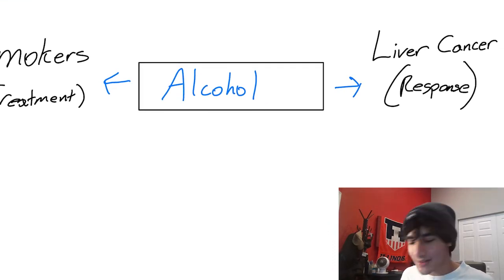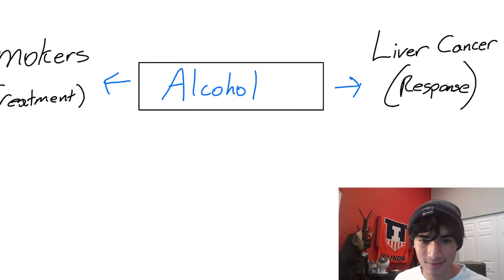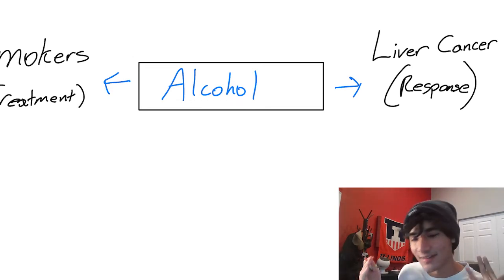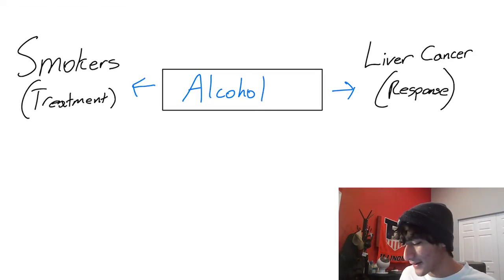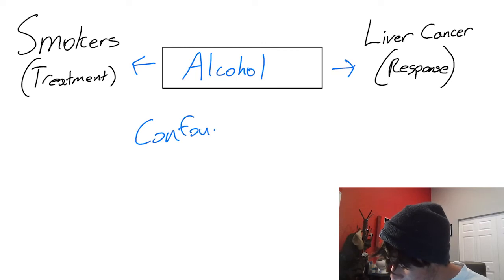This is because alcohol can cause people to smoke and alcohol can cause people to develop liver cancer, but that's not what we're studying. Remember, we're studying if smoking causes liver cancer. Our response is not changing from the treatment we're observing, rather it's changing from an unaccounted variable, which is misleading, and that unaccounted variable is that smokers are drinking more than non-smokers. So this is a classic case of a confounder.